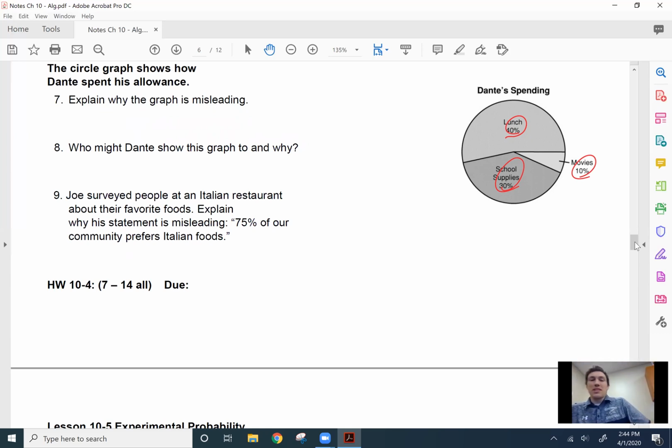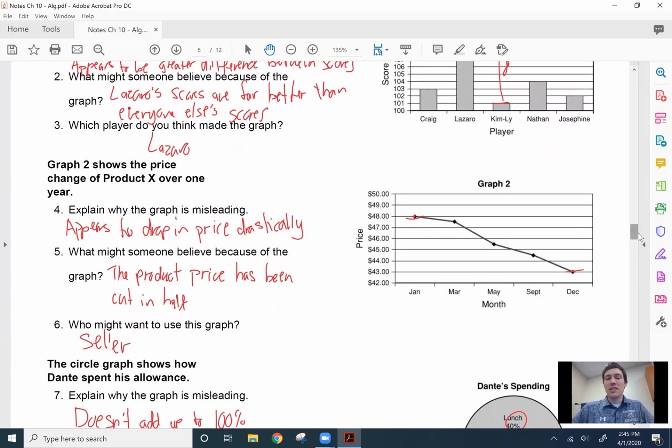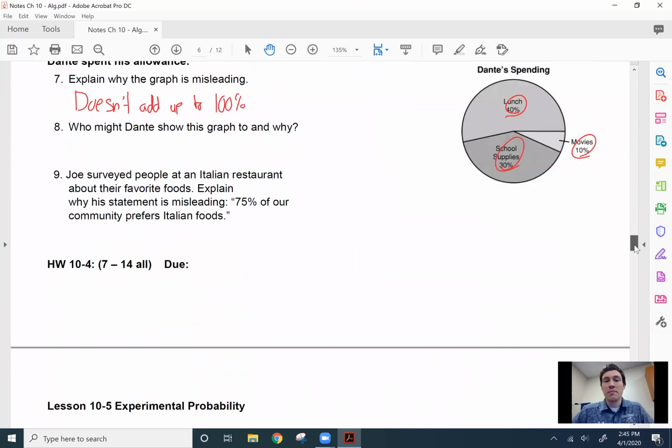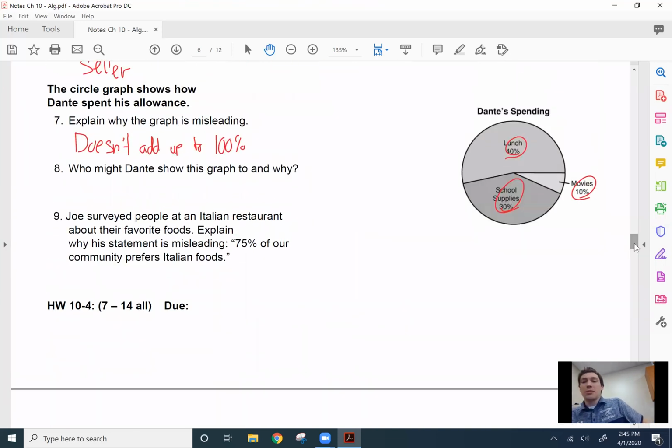So why is the graph misleading? It doesn't add up to 100%. Just like on these, they didn't start at 0. So like on your homework, a lot of the time it's going to ask why is this misleading? Well, it didn't start at 0. This one doesn't add up to 100%.